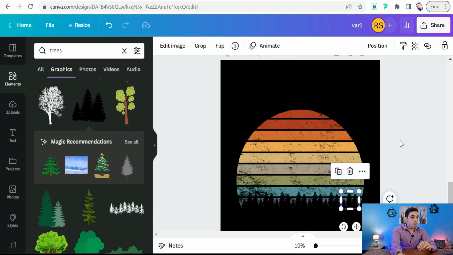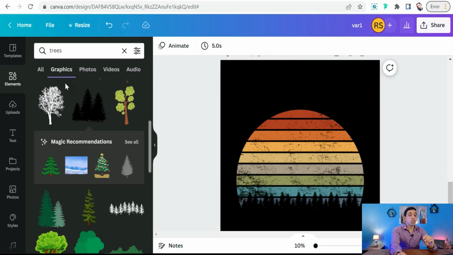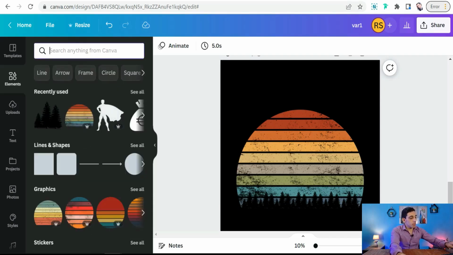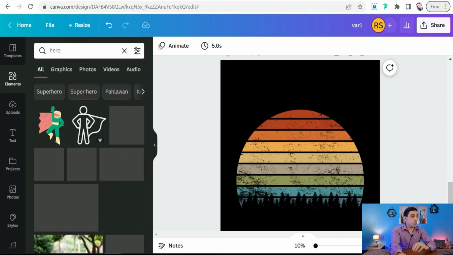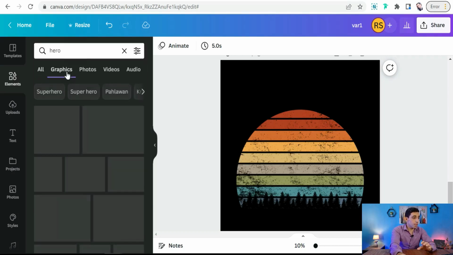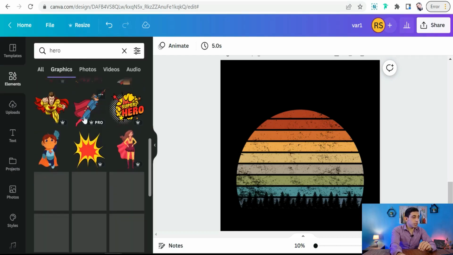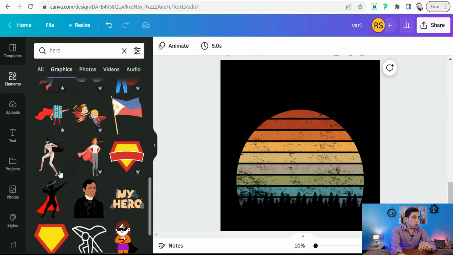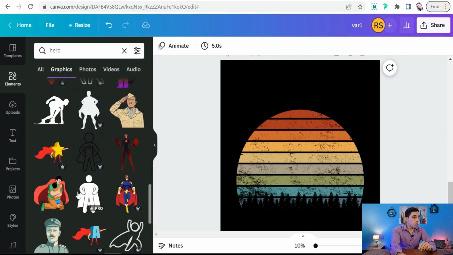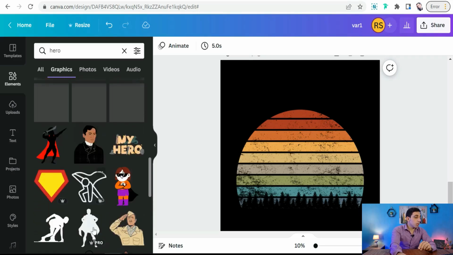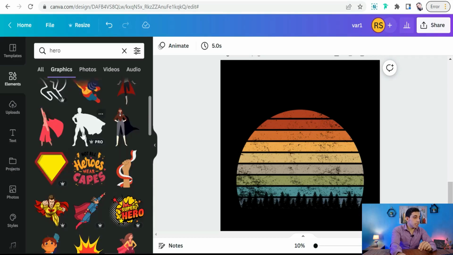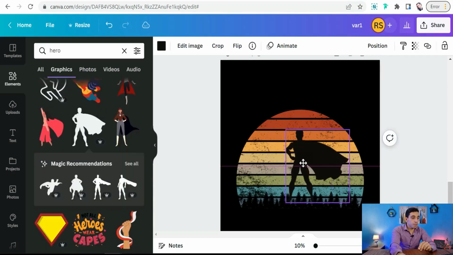Amazing. And now it's time to add your superhero regarding your wife or your husband. So you can try here hero or superhero. Go to graphics. As you see, you'll find a lot of vectors. So we can pick out one of these beautiful graphics, like a white and black one, like this one, for example, quickly. As you see, make it a little bit bigger. Beautiful.